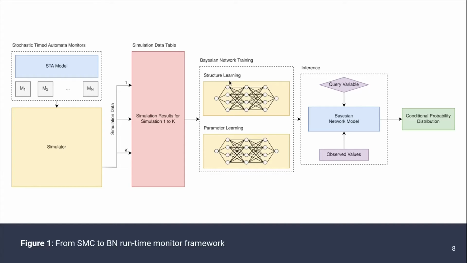In the training stage, there are two steps, structure learning and parameter learning. Structure learning is responsible for constructing the Bayesian network graph, and parameter learning is responsible for optimizing this graph. Within the inference step, we have a resulting Bayesian network model in which we can provide a query variable and the set of observed values to then produce a conditional probability distribution that we are interested in.